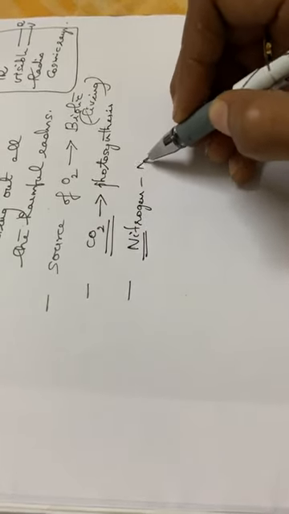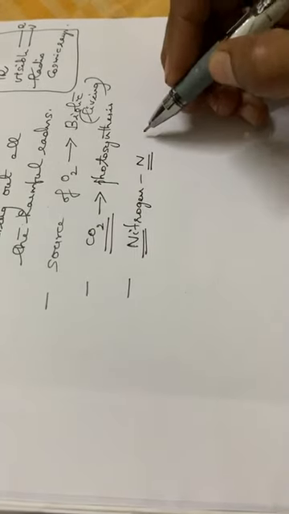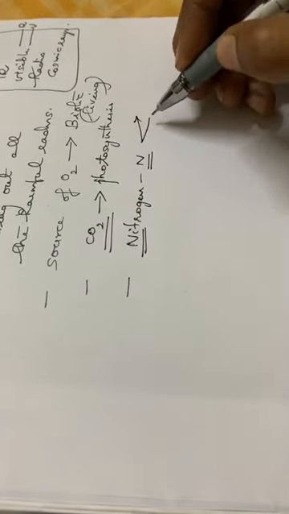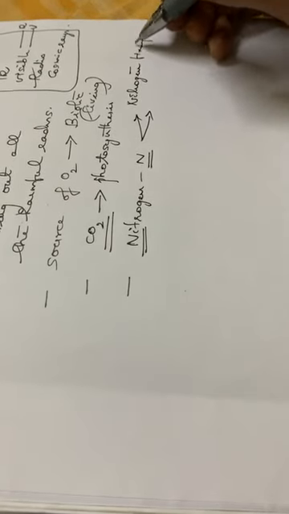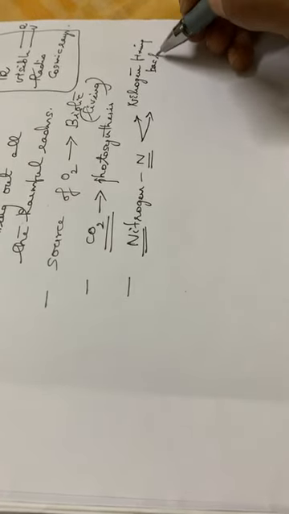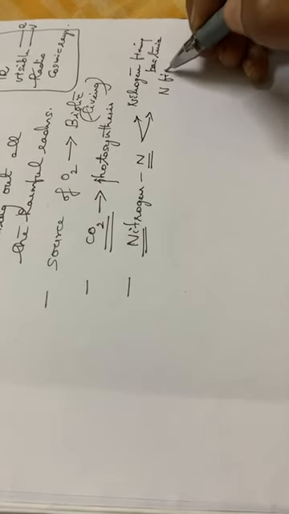It acts as a source of nitrogen, denoted by N. And what is the advantage of this nitrogen? It is used by nitrogen fixing bacteria, which act in the process called nitrogen fixation.